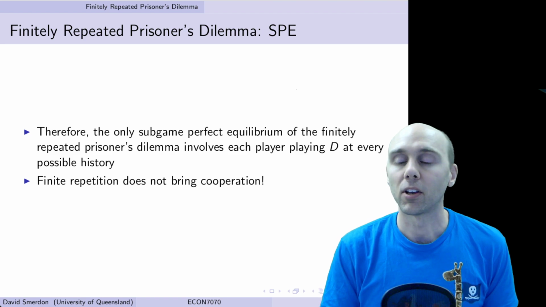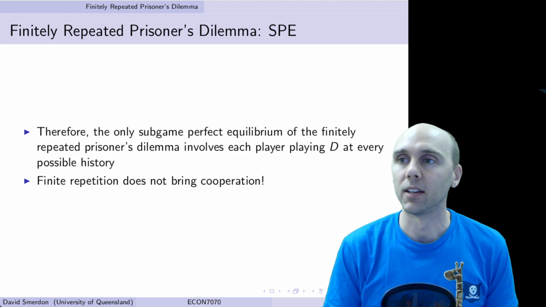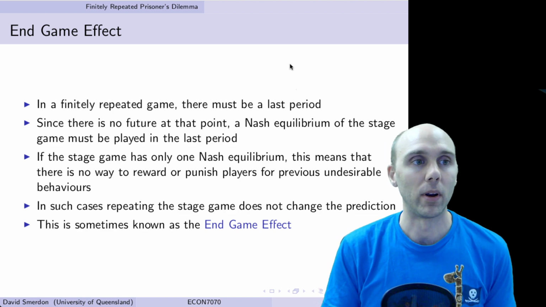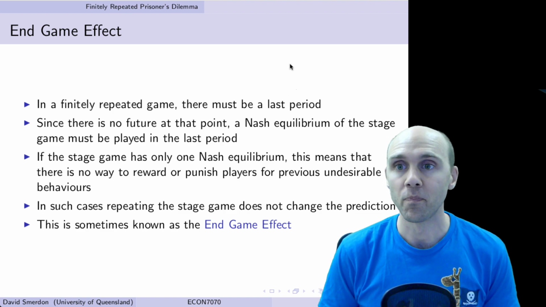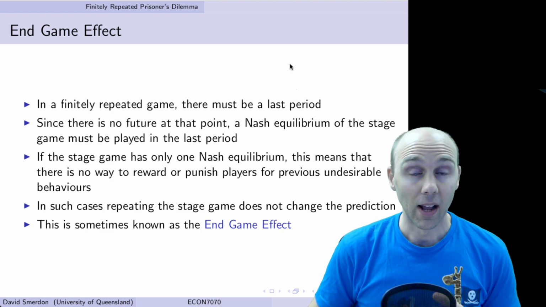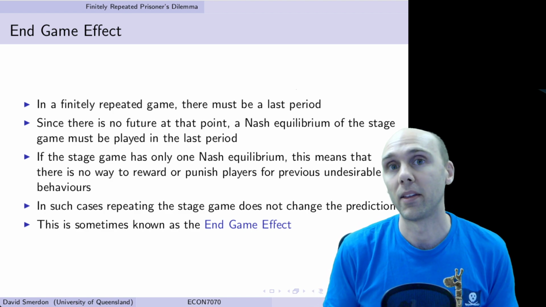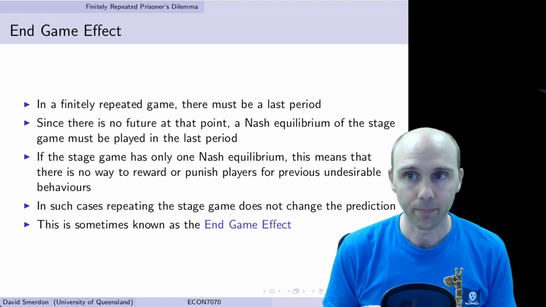And this has actually got a special name in game theory. So in any finitely repeated game, we know there must be some last period. And because there is no last period, there's no future from that point. So we must play the Nash equilibrium in that point.